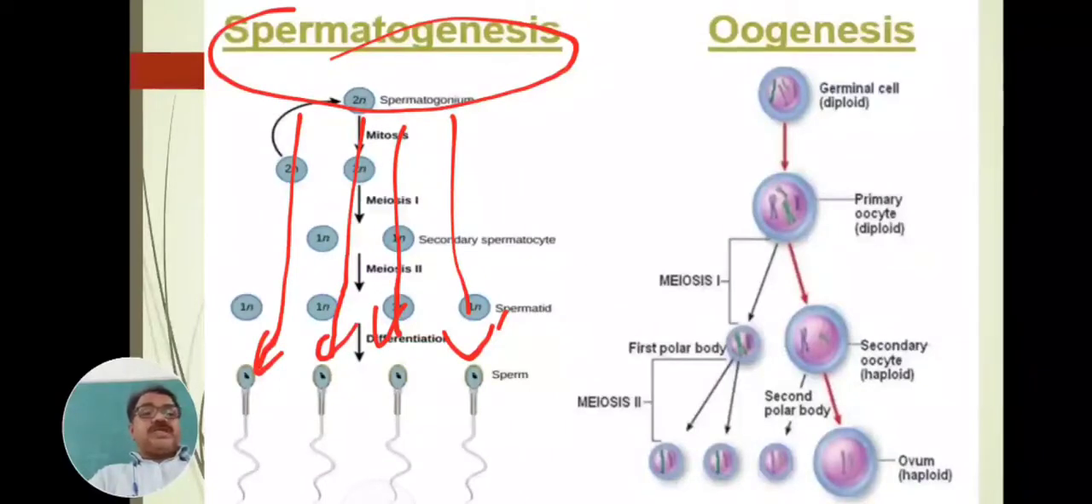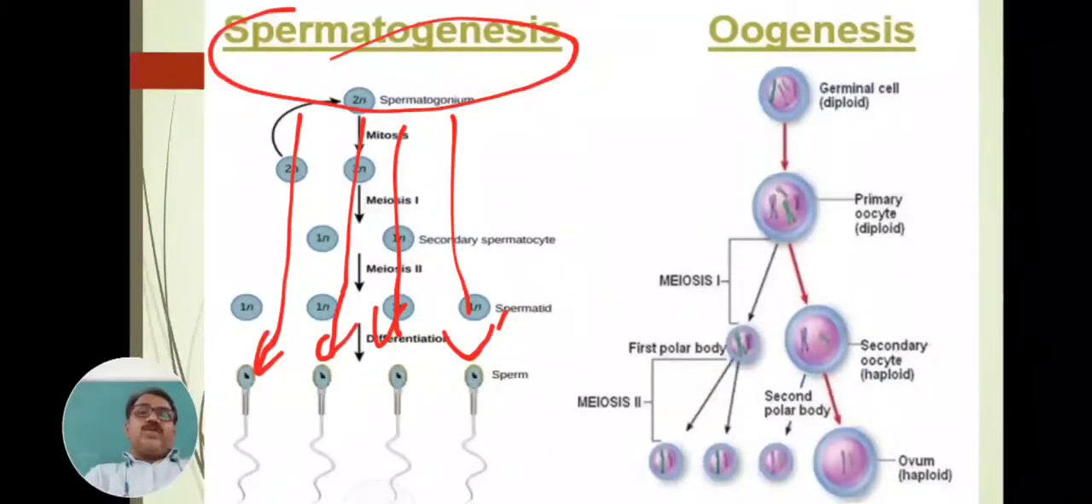Second is oogenesis, and this takes place inside the ovary of the female's body. In oogenesis, from one egg mother cell only one egg is produced, again with a multiplication phase, growth phase, and then reduction phase. From one egg mother cell, one ovum, one egg is produced, and that process is called oogenesis.